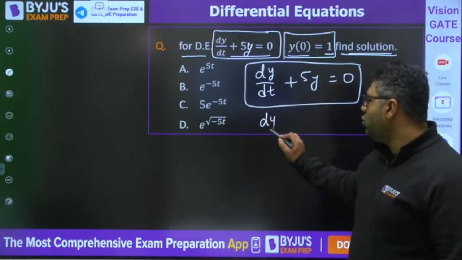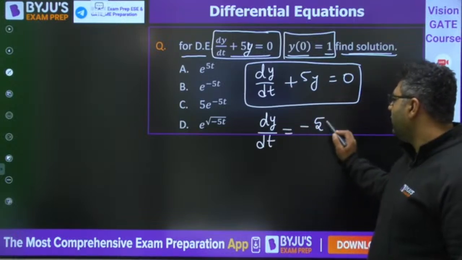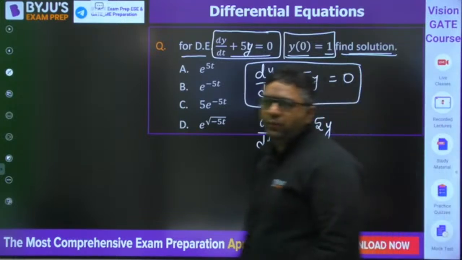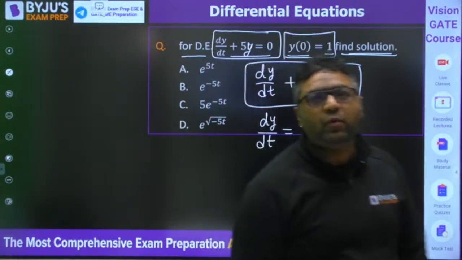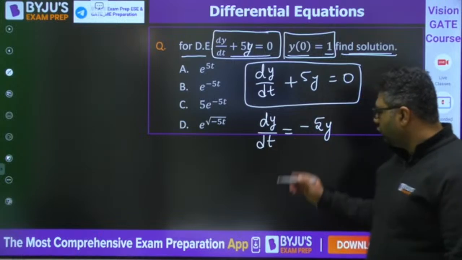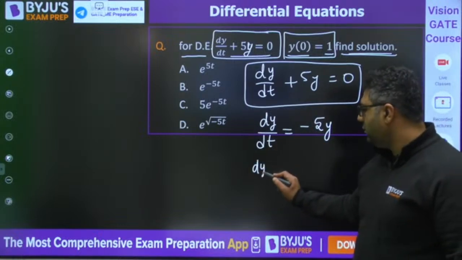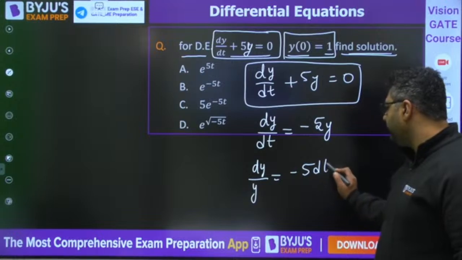So I feel you know how to solve it. dy by dt is minus 5y. So now the doubts will not be coming. In the previous question, as options were not there, that was also a problem. So you can write it as dy by y equals minus 5 dt.